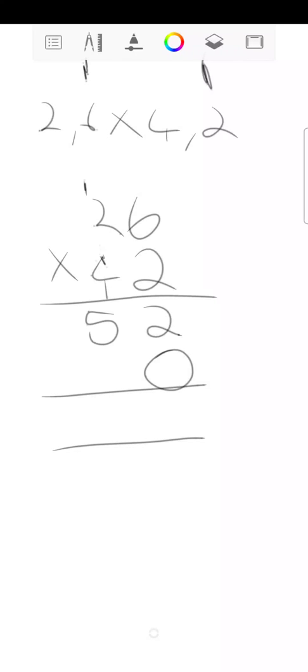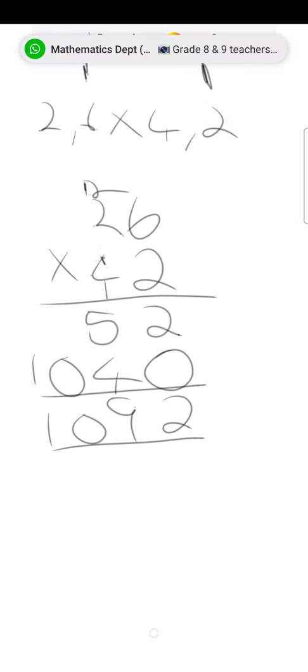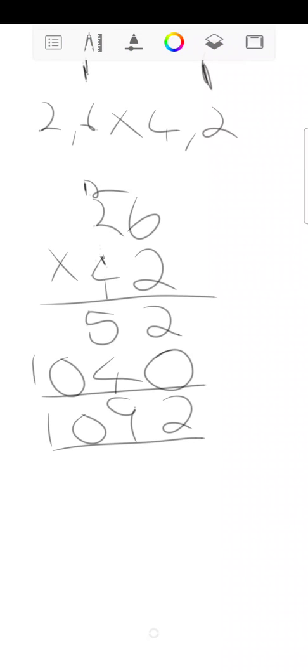Now, 4 times 6 is going to give you 24. I'm going to put a 2 here now instead. And 4 times 2 is 8, plus that 2 is going to give you 10. Now, this is very important over here. You can see I'm going to add them up: 2, 9, and 10.